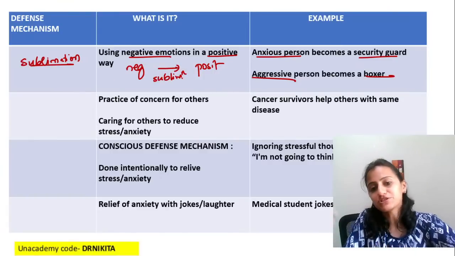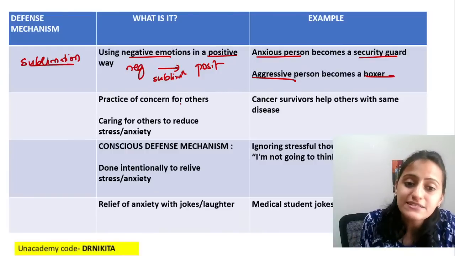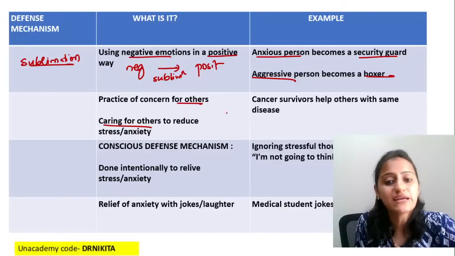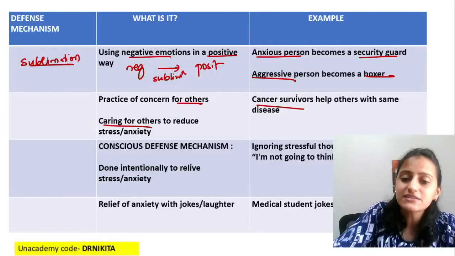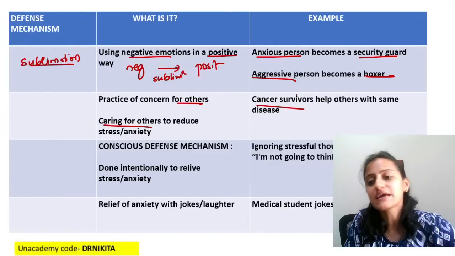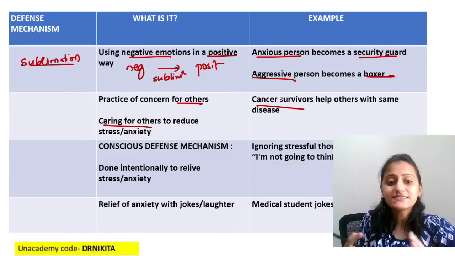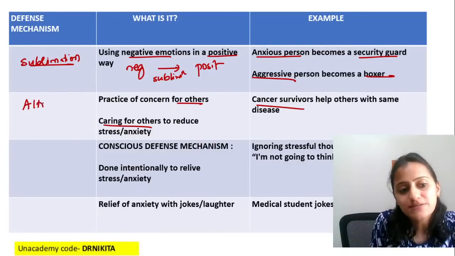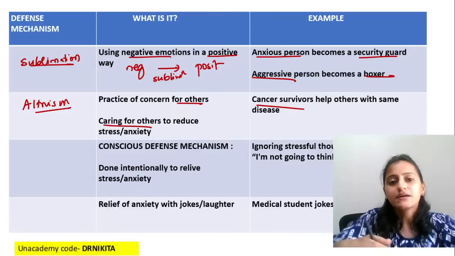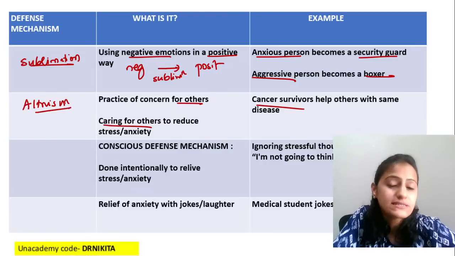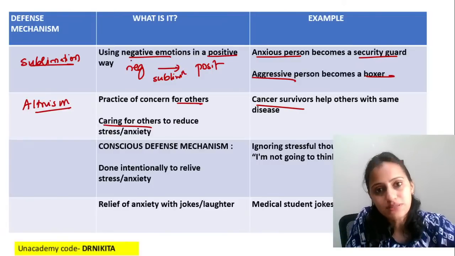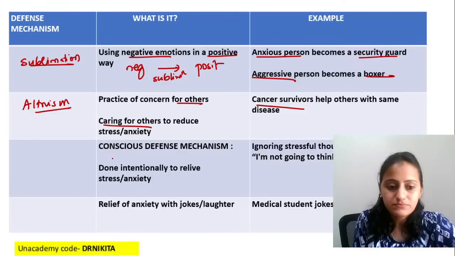Okay, that is sublimation. Next is practice of concern for others, caring for others to reduce the stress or anxiety. Let's say a cancer survivor helps others with the same disease. That is altruism. Altruism basically means benevolence, the act of benevolence, doing charity, helping others. That is altruism, right? Loving the people.